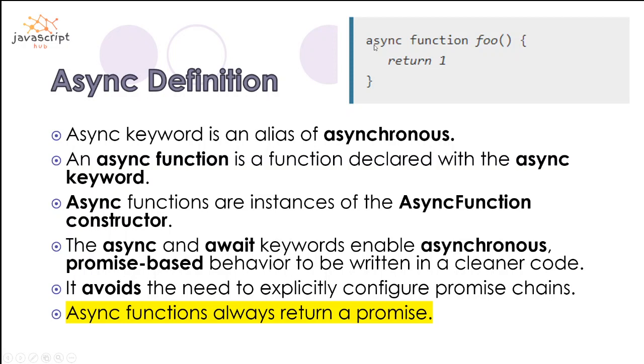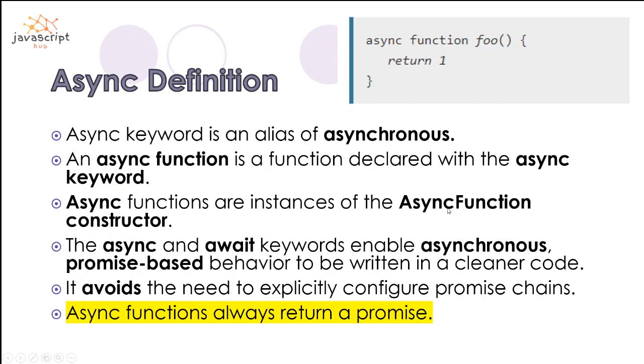So an async function is a function declared with the async keyword, right? Got it? Async functions basically start with the async keyword. Async functions are the instances of the AsyncFunction constructor. A constructor is a function which basically creates or generates an instance of a function, right? So AsyncFunction is a type of constructor which generates async functions. Don't be confused between async and AsyncFunction. Please make sure that you read this carefully.